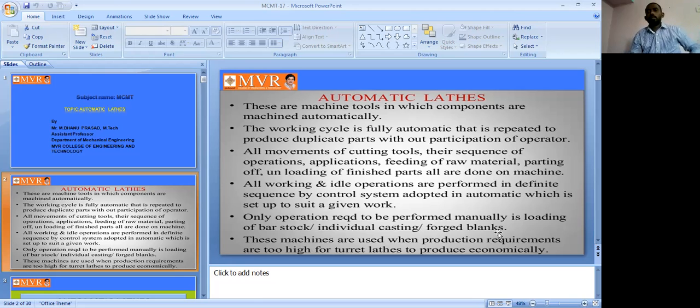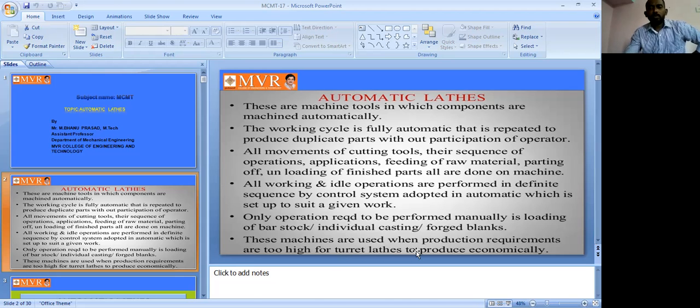So loading setup is manual. What does manual loading mean? Bar stocks, this is manual loading. Next is the individual casting, which is also manual loading, and forged blanks. Because these kinds of operations on the machine we can do for manual operations only.